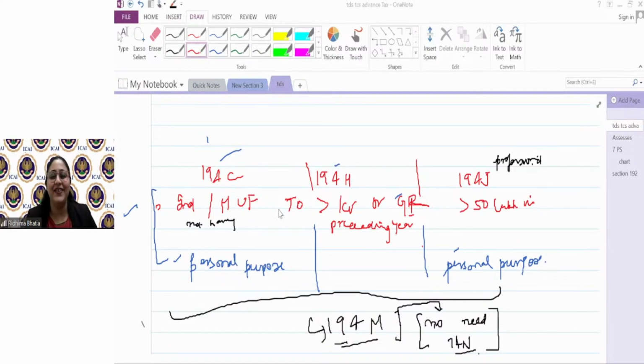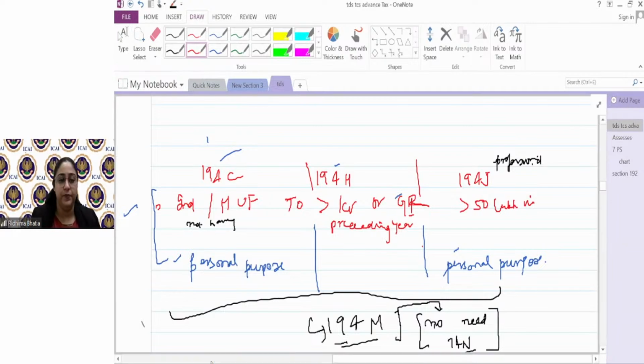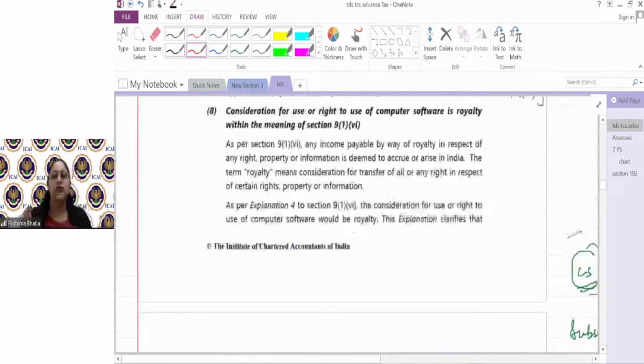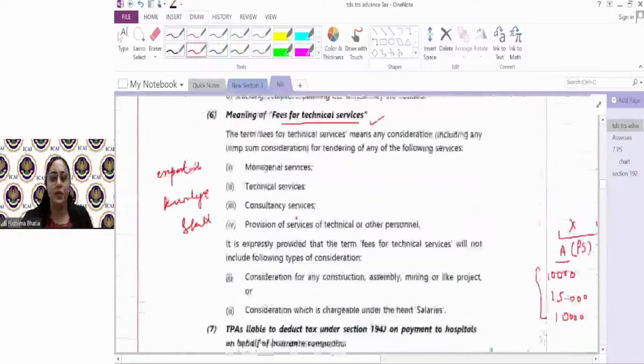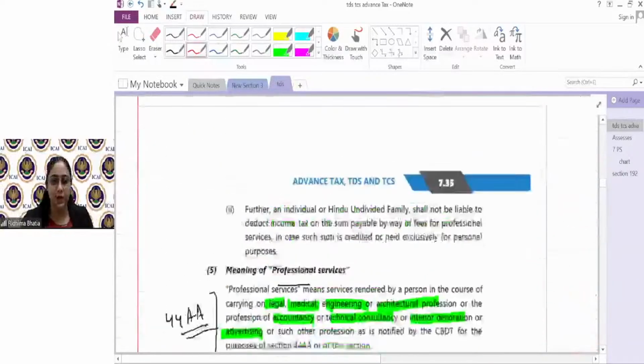Okay. So now let's move to the next part, which is C, H, and J clear. Now we'll move to 194I. I'm not going in the flow because I'm taking all those things together so that it can be clear to you.